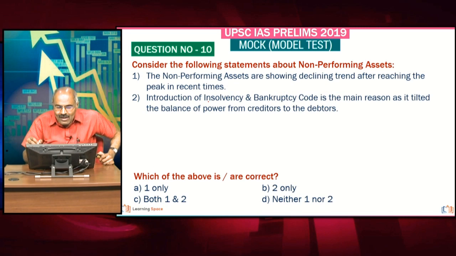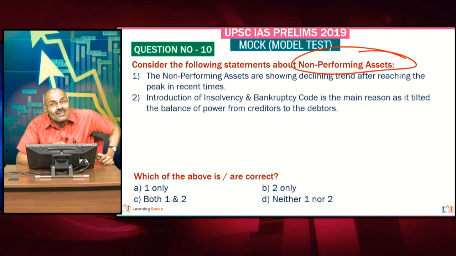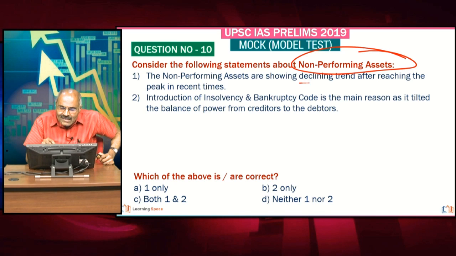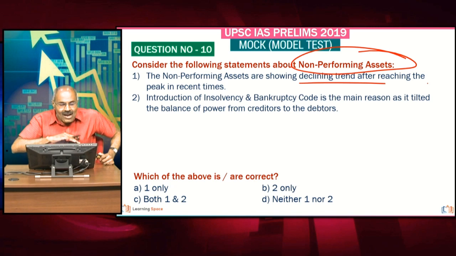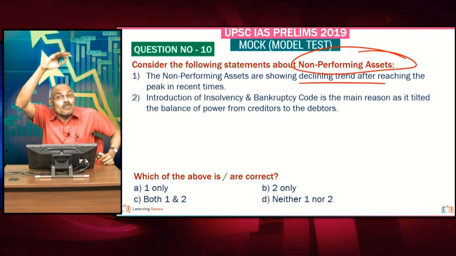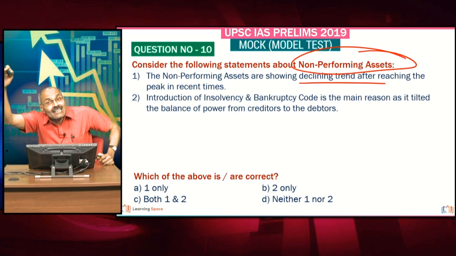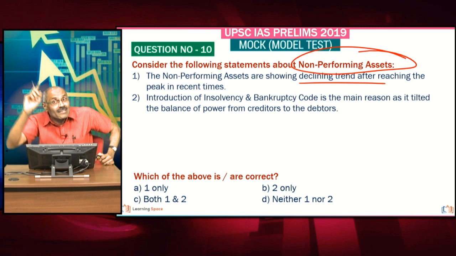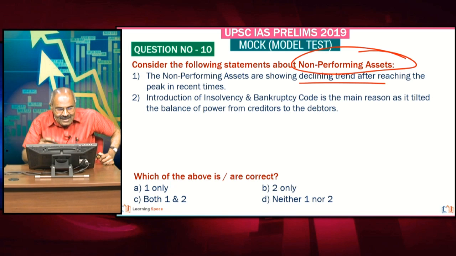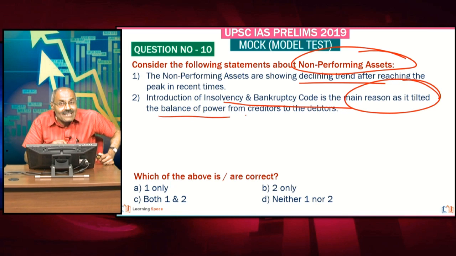Look at the next one about non-performing assets. First statement is correct. Here, NPAs are showing a declining trend after reaching the peak in recent times. Absolutely correct. They reached peak. They started slightly declining. Right. This statement is very important because this is the recent development during the past few quarters. Then introduction of the Insolvency and Bankruptcy Code. That is the main reason, and it tilted the balance of power.